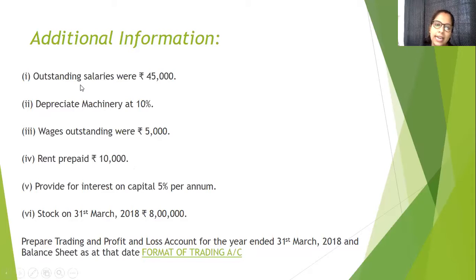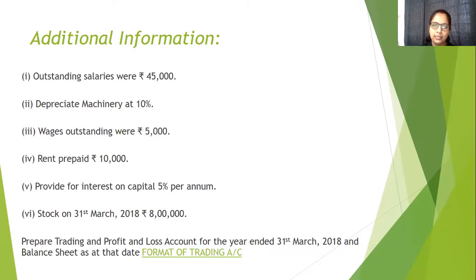There is also additional information given here. Outstanding salaries were 45,000. We have to depreciate machinery, because when machinery continues to exist year on year, it will depreciate. We need to consider that amount also. I will discuss the chapter of depreciation in other videos. For now, we need to understand that any depreciation is treated like an expense to the business. These additional information items are given outside the trial balance.